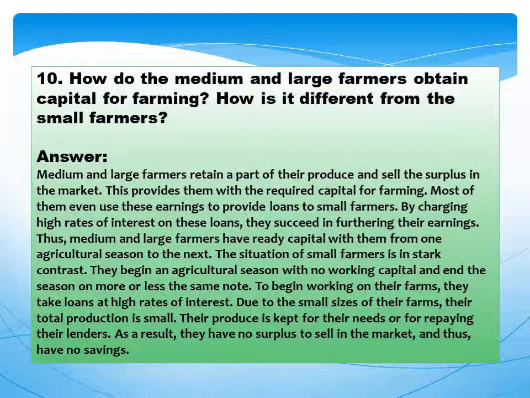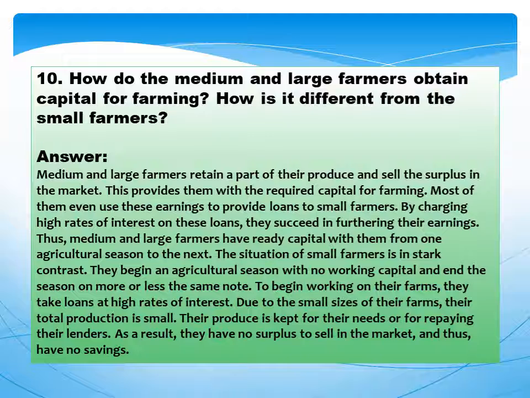Most of them even use these earnings to provide loans to small farmers. By charging high rates of interest on these loans, they succeed in furthering their earnings. Thus, medium and large farmers have ready capital with them from one agricultural season to the next.